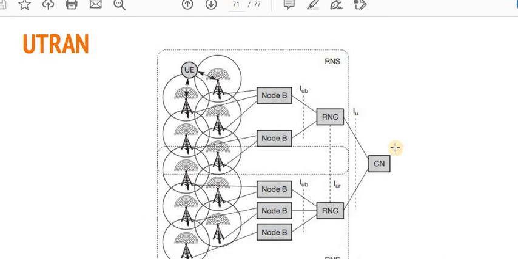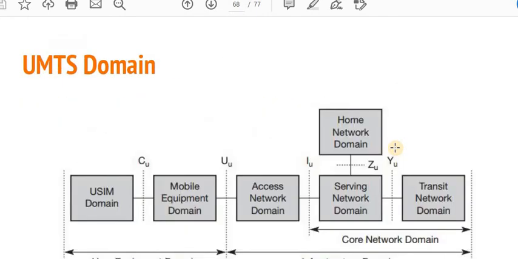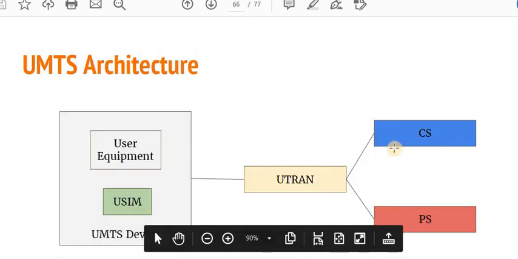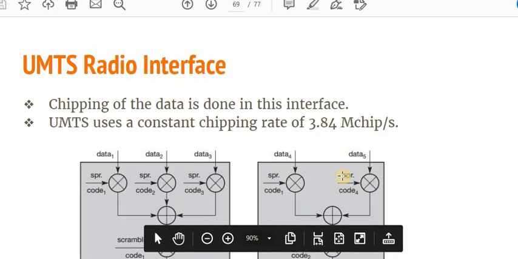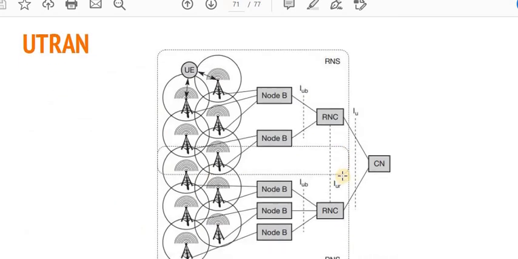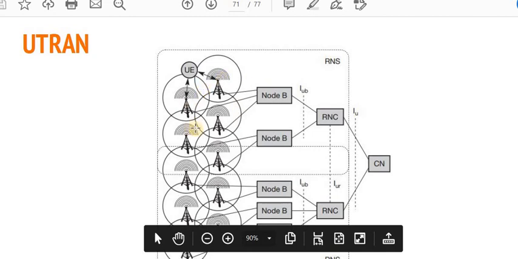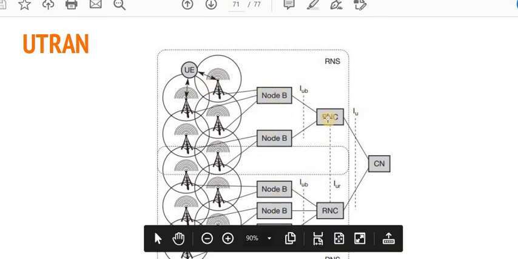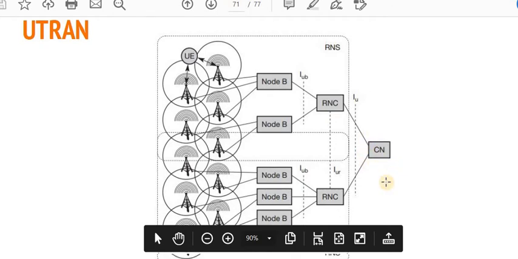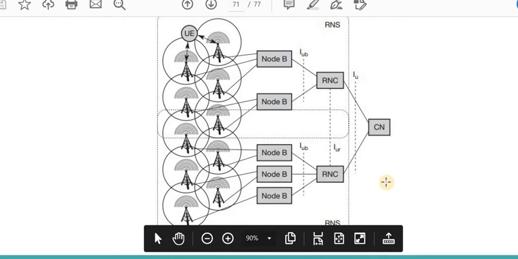Now the UTRAN. So the UTRAN is the part of your UMTS architecture, this one. So what is UTRAN basically? The UTRAN has three components. The first one is called UE, that is user equipment. This is the Node B, and this is the RNC, that is called the radio network controller, and this is called the correspondent node, that is CN. And this whole communication is called the radio network system.